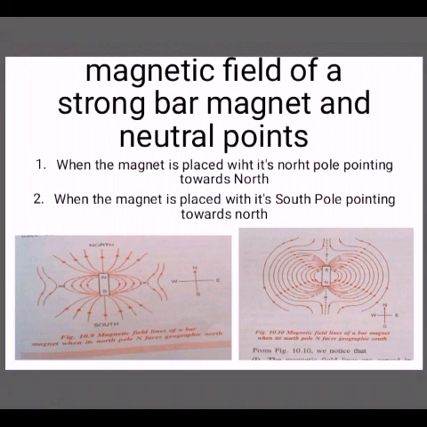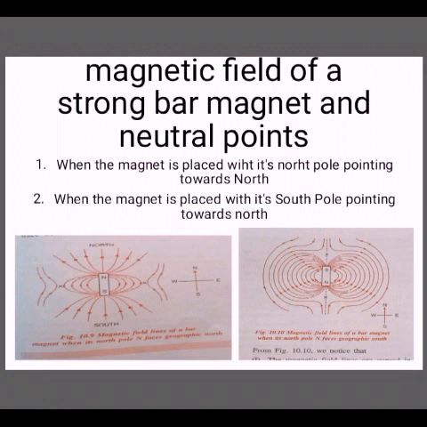Repeat the process of moving the compass needle to position 3, 4 times, or 5 times, etc., to obtain several dots. On joining the different dots, you will get a straight line. Thus, one magnetic field line of the earth is traced. Repeat the process starting from a different point and trace out another magnetic field line. In this manner, draw several magnetic field lines starting from different points.